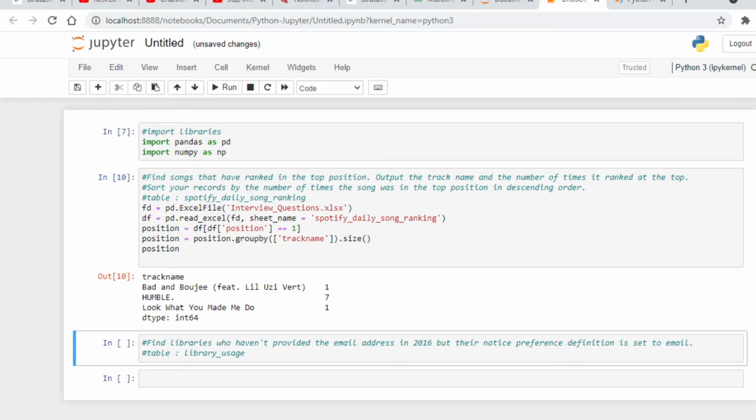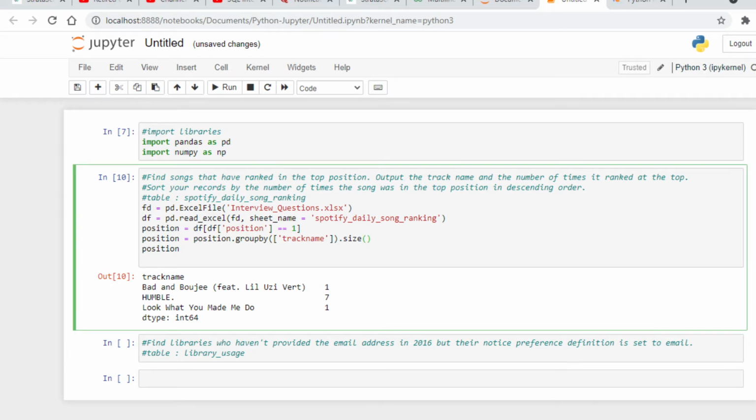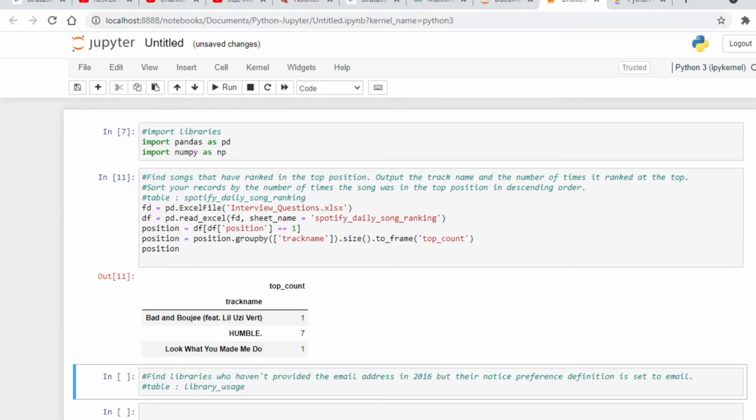So now what we will do here is we will give a name to this column in which we have calculated the total number of rows. So we will use toFrame, okay. So we'll give it a name, top count. Okay, so let's run this code again. Now as you can see, we have track name and top count.